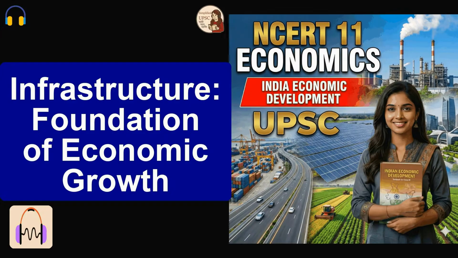Chapter 8, Infrastructure. Why are we starting here? What makes this specific topic the backbone of development? Because it's the answer to the why. Why does Punjab look different from Bihar economically? Why does Maharashtra attract investment while other states struggle? The source material suggests the answer isn't just luck or politics or geography alone. It's something more fundamental. It's the support system. It's infrastructure. Without it, you can have the best land and the hardest workers, and you will still fail to grow. It's as simple as that.